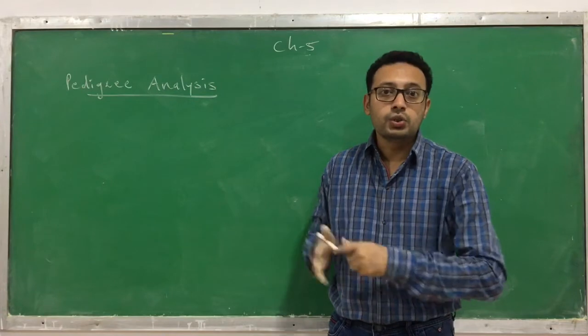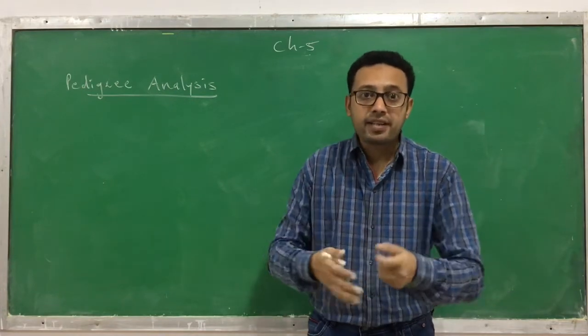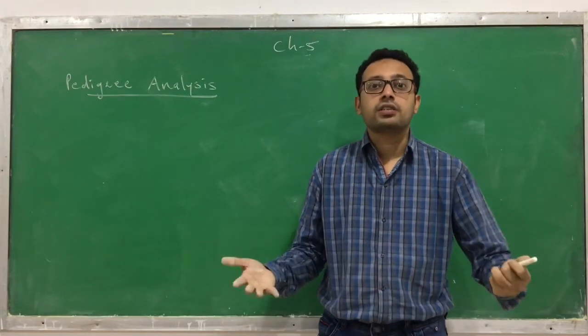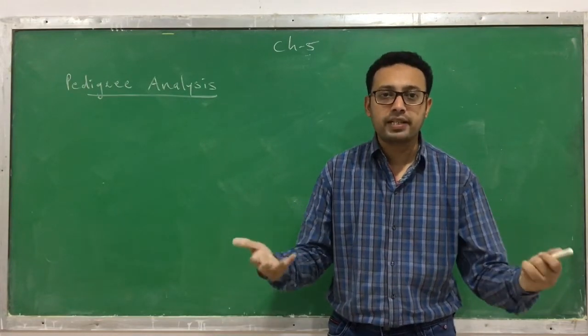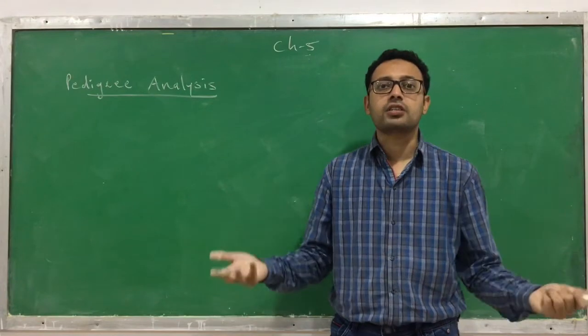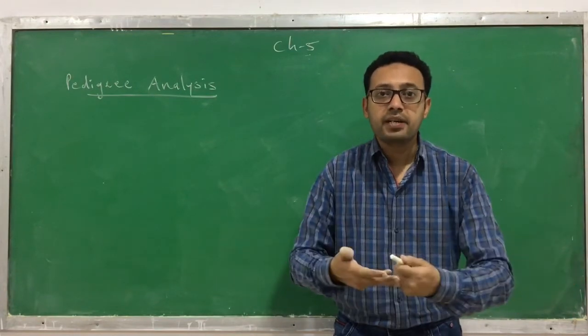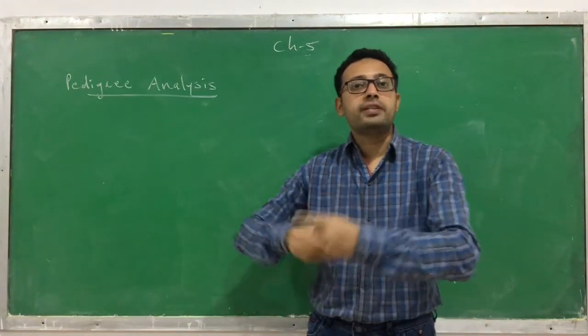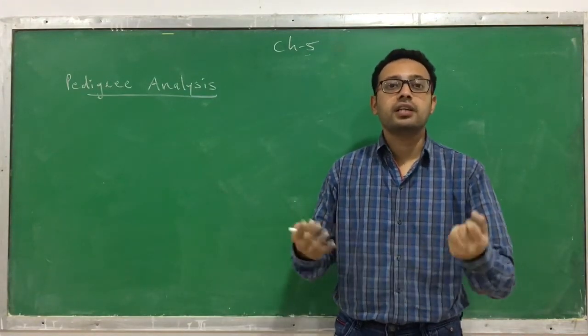This is also useful before marriage to analyze whether they should marry or not, because if there are genetic abnormalities, whether they should marry or not. And if they marry, what are the chances that the characteristic or the trait will be transferred to the next generation? How can they come to know that?